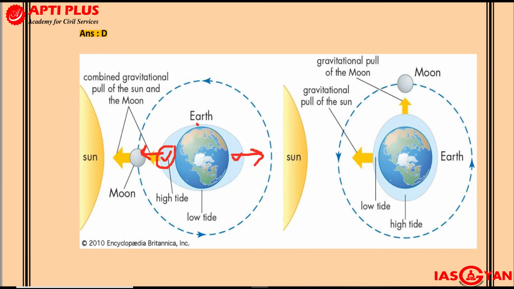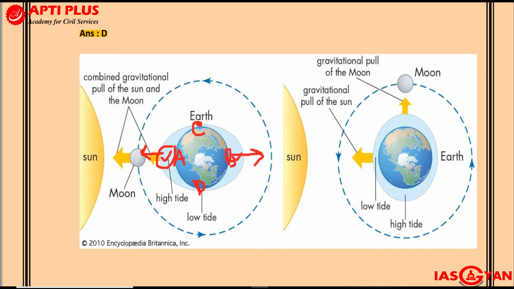On the other hand, these areas, let me call this A and let me call this B. In these A and B sections, these areas will experience high tides. On the other hand, let's say this area is C and this area is D. These areas will experience low tides.